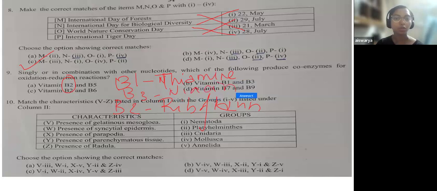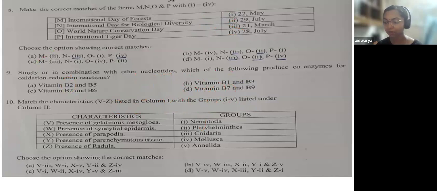So B2 and B1 are the major coenzymes in redox reactions. Since that combination is not given, B1 and B3 is the most appropriate answer for this question. Sometimes you will find B1, B2, and B5 also, but the more appropriate answer for this question is B1 and B3, option B. Now, the 10th question. See, the 10th question was a very easy question.